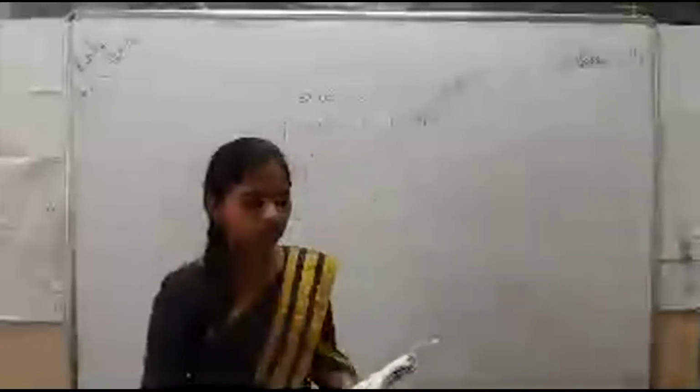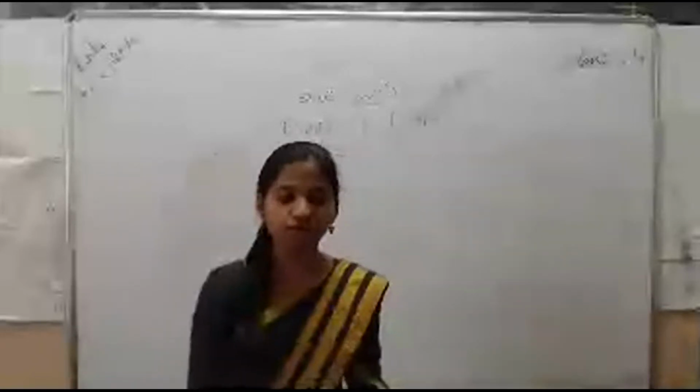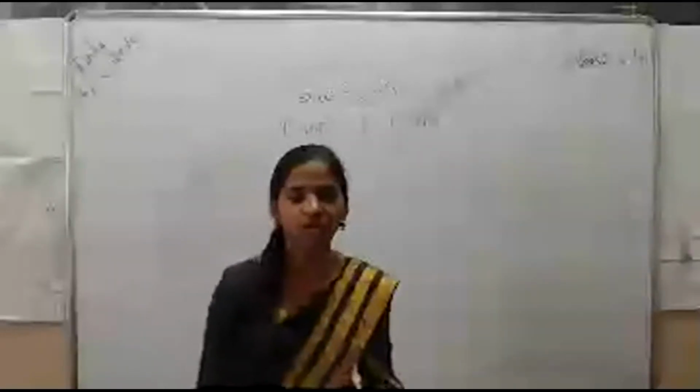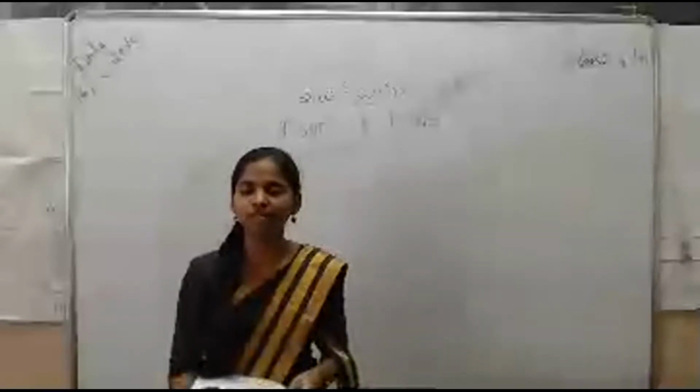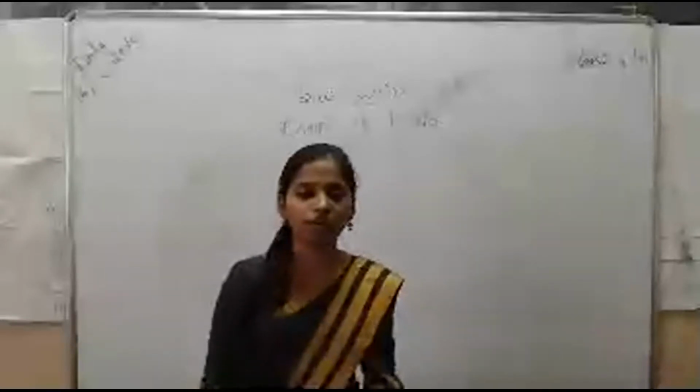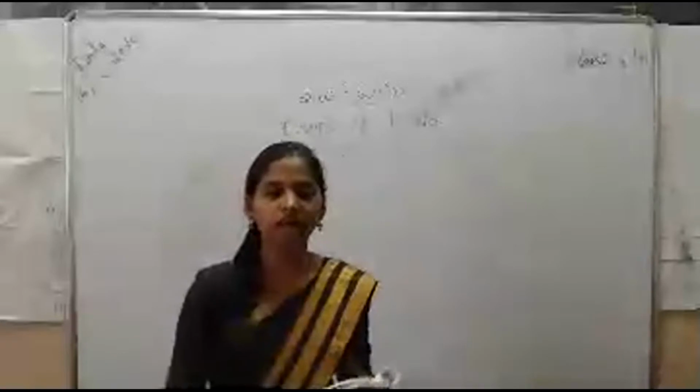Yes. So alluvial soil is good for growing crops because it is a fertile soil. Hence it is very good for growing crops like rice.